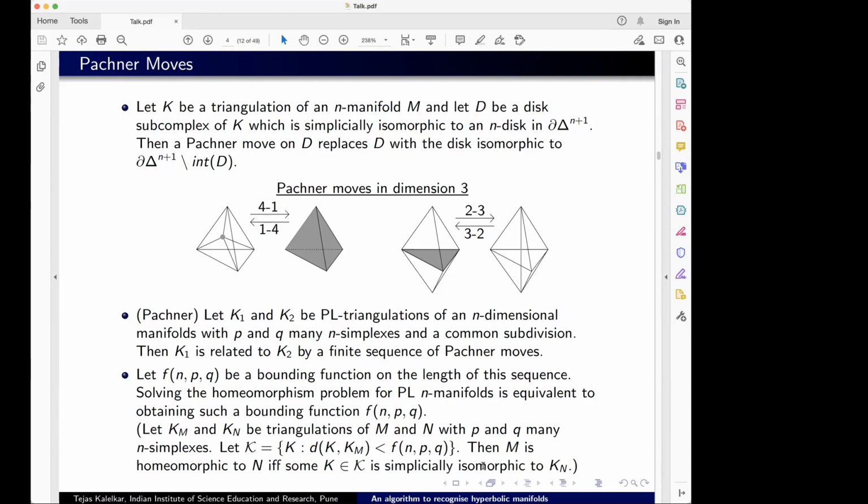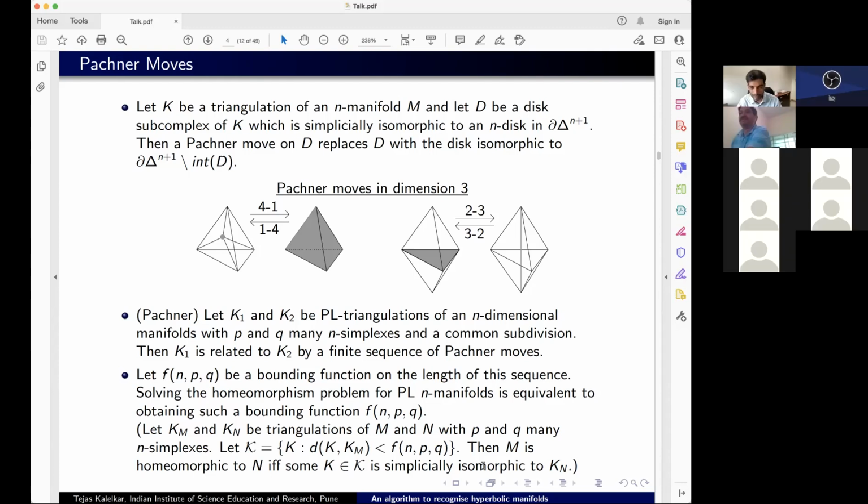Let me just explain this in one direction. The other direction is what Siddharth is pointing out, and maybe I'll talk a little about that as well. So how do I justify such a claim? Suppose M is homeomorphic to N, so there is a homeomorphism G from M to N. I want to claim that there is some triangulation in this list kappa which is simplicially isomorphic to Kn. So I look at G inverse of Kn. This is a different triangulation of M with Q many simplexes, and therefore it should be related to Km by at most F many Pachner moves. Therefore G inverse Kn must be one of the elements in kappa.